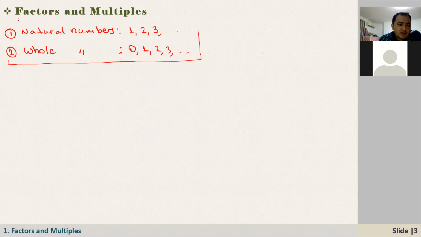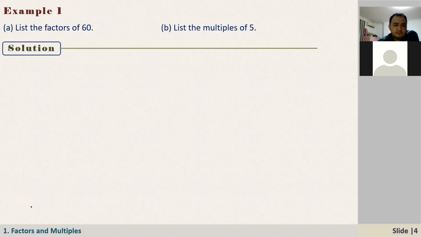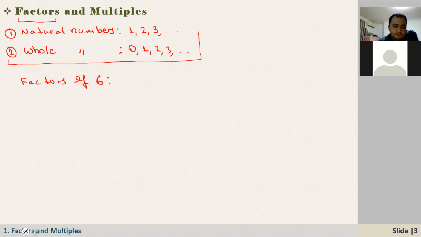As you said, what is a factor? A factor is a number that divides a natural number without leaving any remainder. For example, what are the factors of 6? Any number that divides 6 without leaving any remainder.